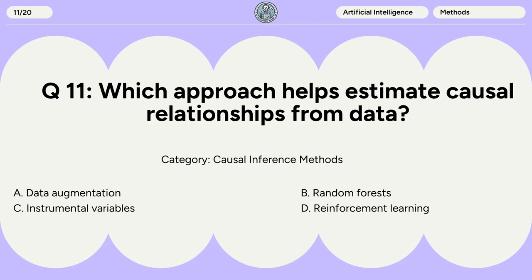Question 11. Which approach helps estimate causal relationships from data? A. Data augmentation. B. Random forests. C. Instrumental variables. D. Reinforcement learning.